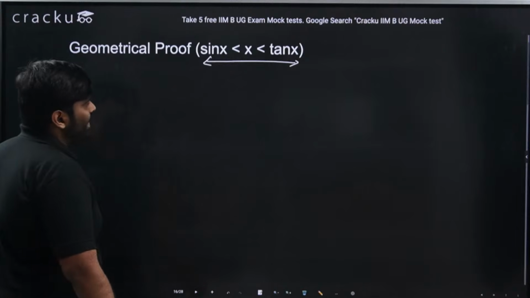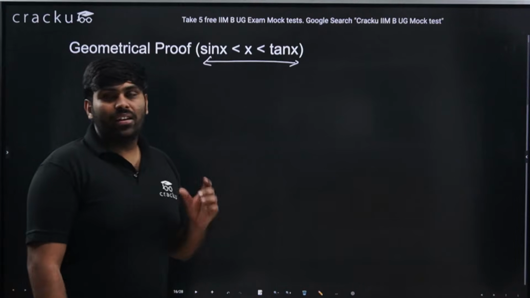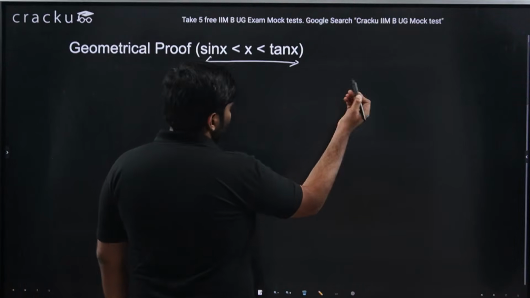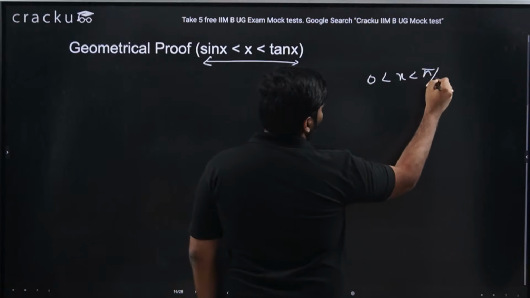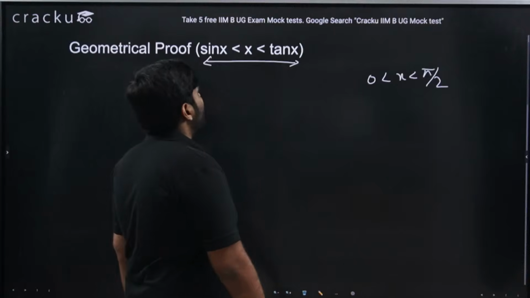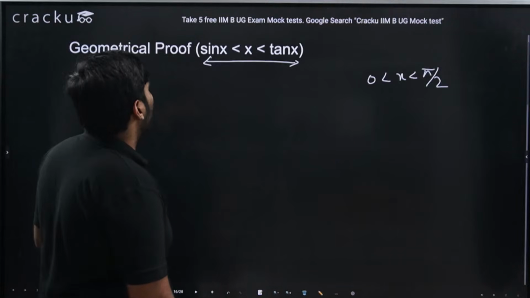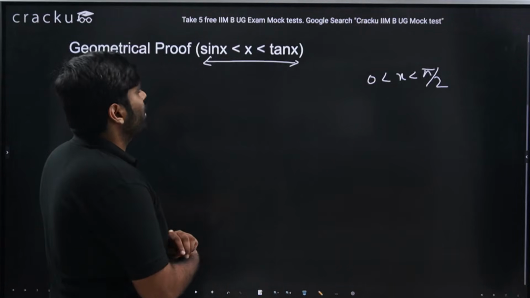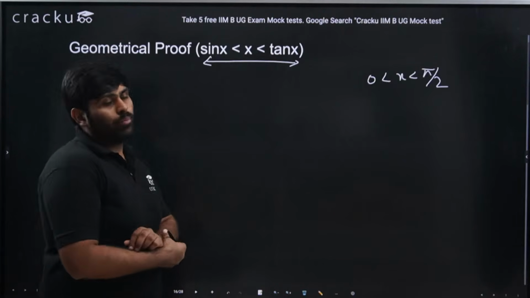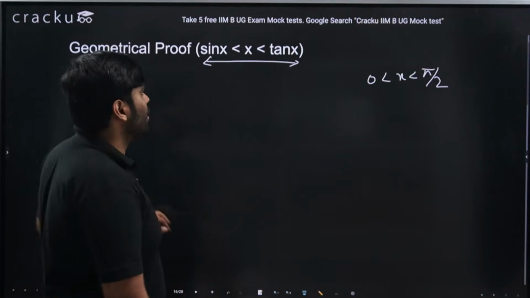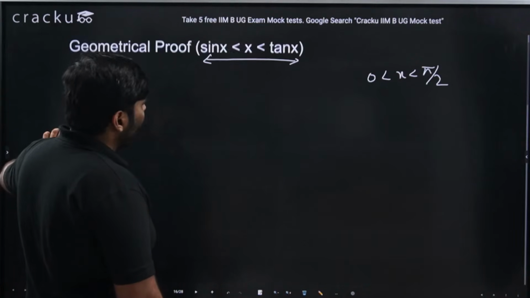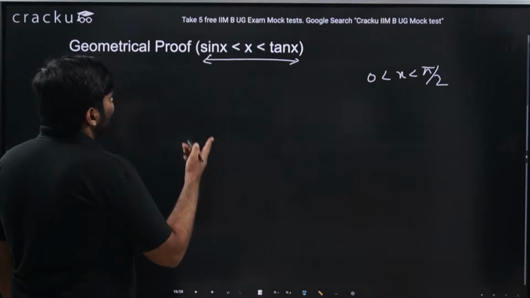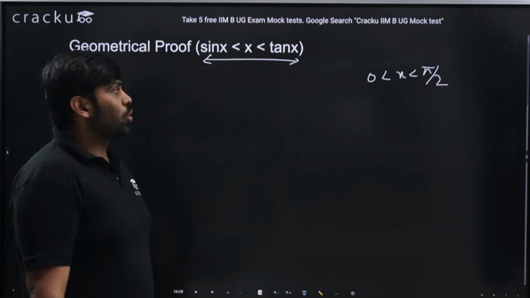sin x is less than x less than tan x, for any x radians from 0 to pi by 2. Let's say a common domain, because sin x is defined from minus pi by 2 to pi by 2 and tan x is also defined from minus pi by 2 to pi by 2. I will be taking positive values of x, so 0 less than x less than pi by 2. In this domain, sin x less than tan x always holds true.